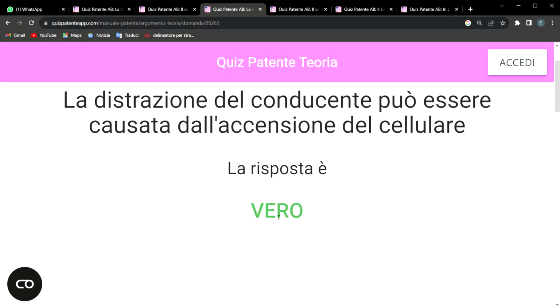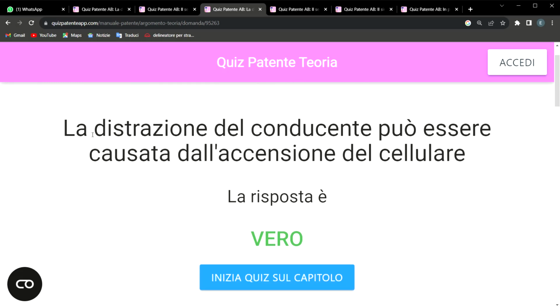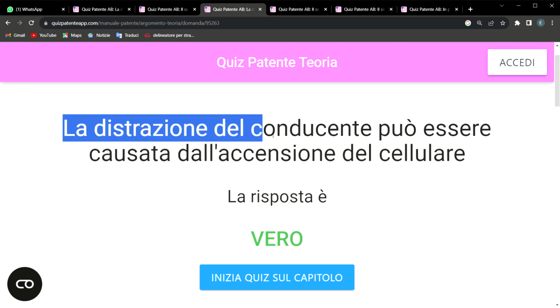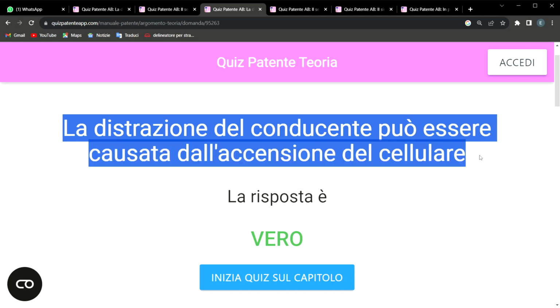Let's see. You can see it here. The response is vero. What are they saying here? The distraction of the driver may be caused by accessing the telephone.